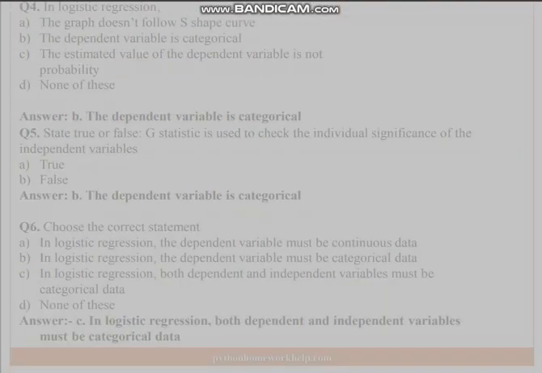Q4. In logistic regression, A. The graph doesn't follow an S-shaped curve. B. The dependent variable is categorical. C. The estimated value of the dependent variable is not a probability. D. None of these. Answer: B. The dependent variable is categorical. Q5. State true or false. G statistic is used to check the individual significance of the independent variables. A. True. B. False. Answer: B.